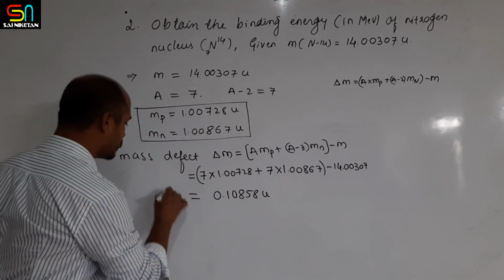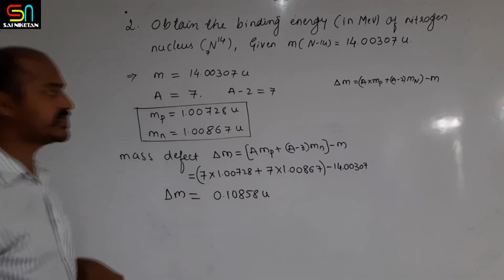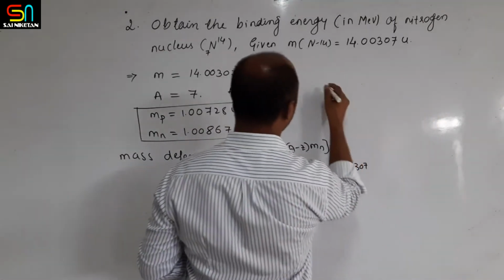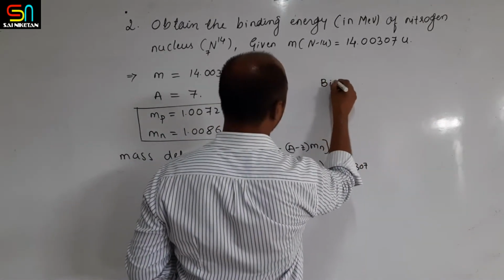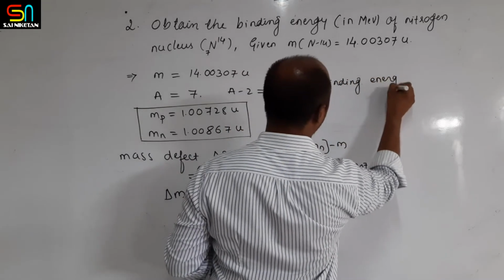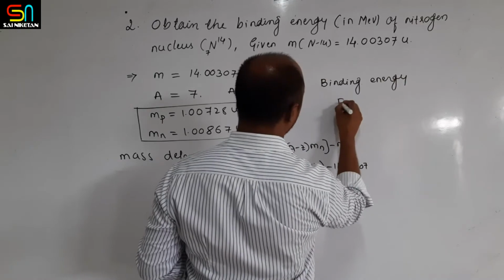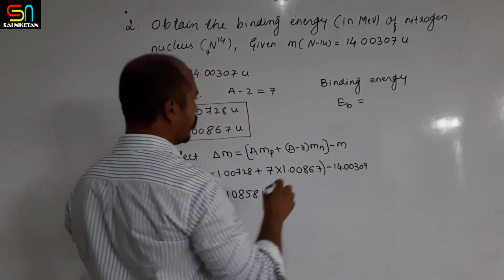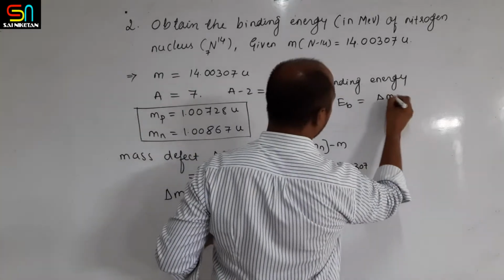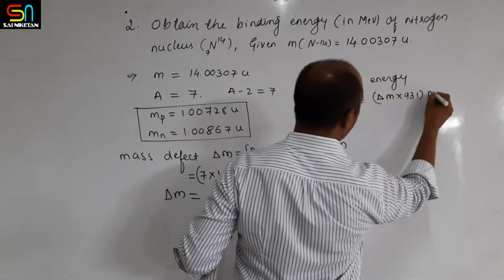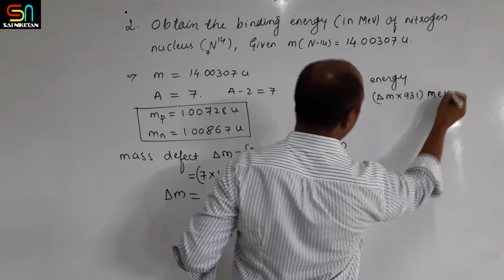Once you get the mass defect, the binding energy can be found by EB is equal to delta M multiplied by 931 mega electron volt.